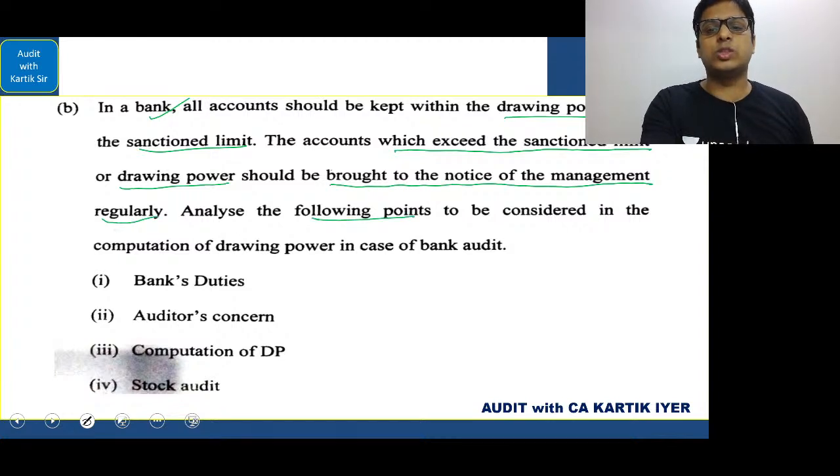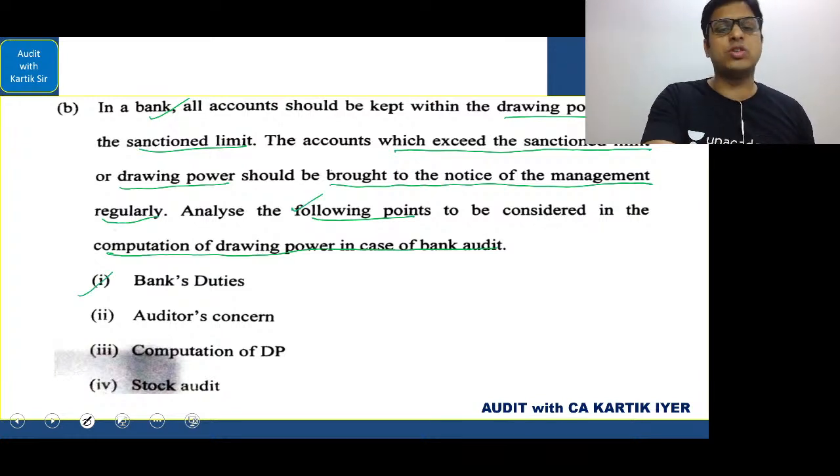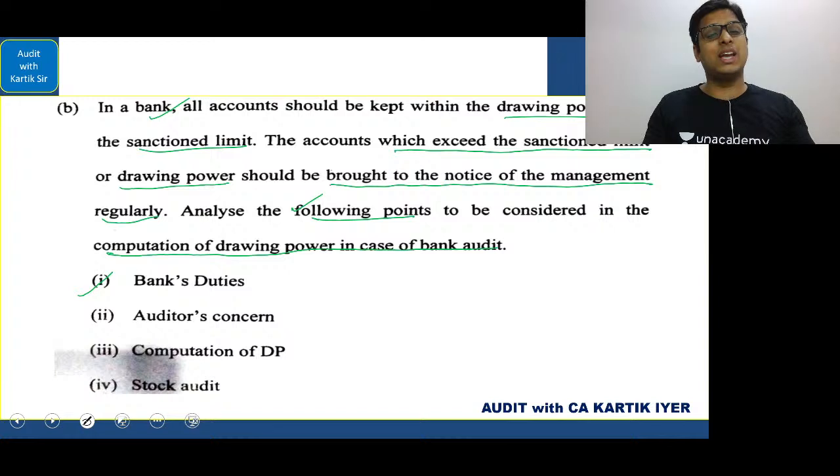Analyze the following points to be considered in the computation of drawing power in the case of bank audit. Now what are the points that you will consider? They are given one by one. Bank duties, you have to say what are the bank duties, credibility and all should be checked. You have to ensure that if the activity is exceeding the drawing power, then it is brought to the notice of the management.